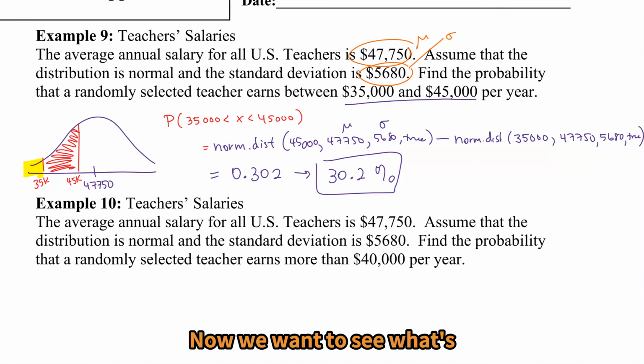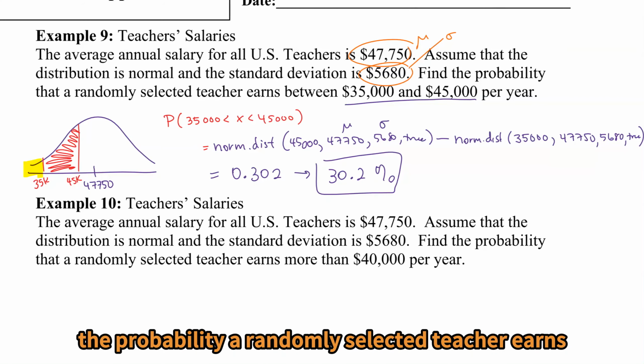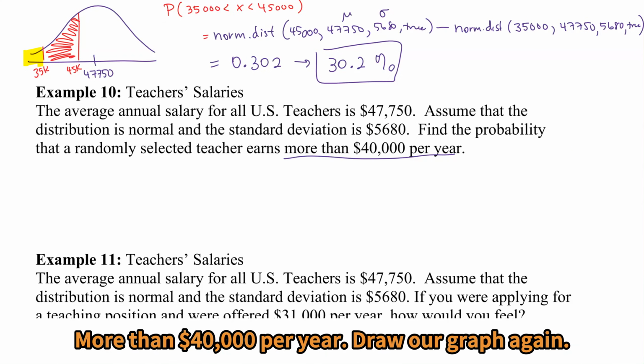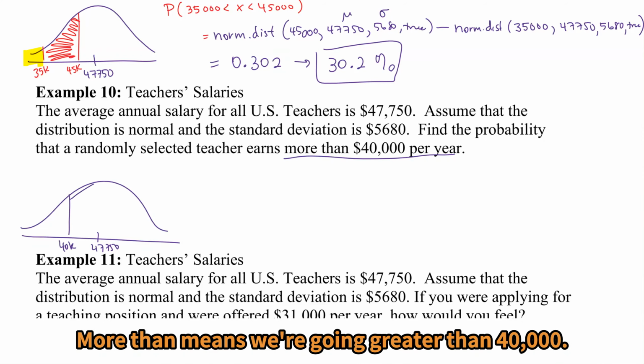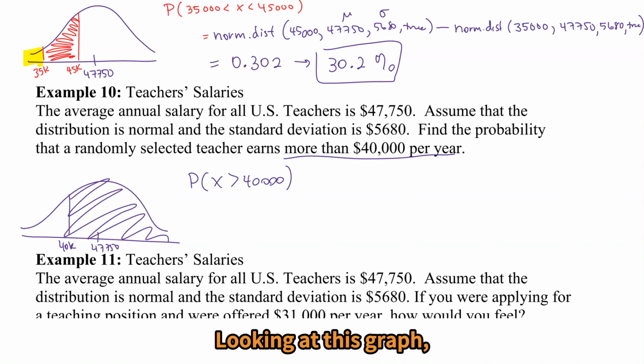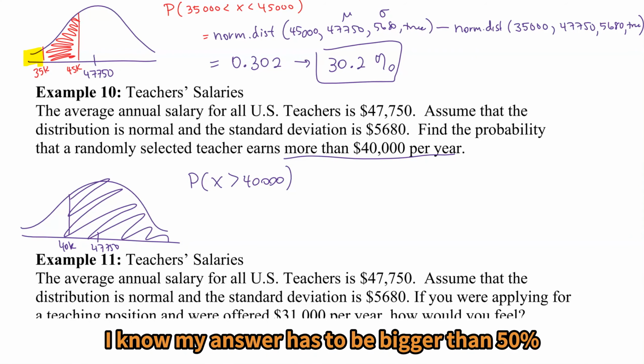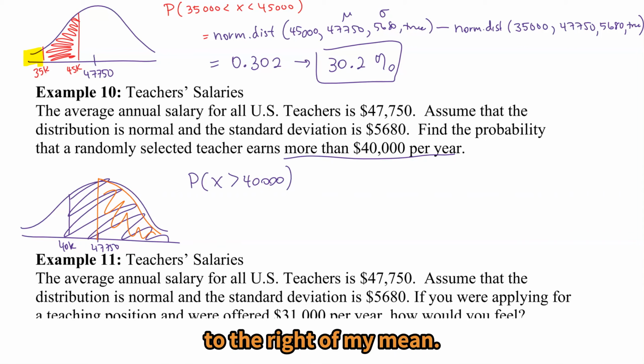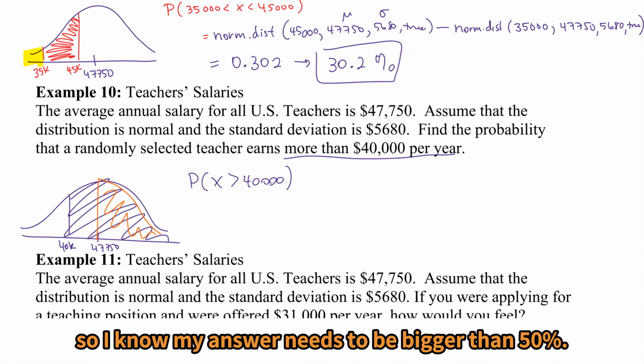Now we want to see what's the probability a randomly selected teacher earns more than $40,000 per year. More than $40,000 per year. Draw our graph again. More than means we're going greater than 40,000. Looking at this graph, I know my answer has to be bigger than 50% because 50% is already taken care of to the right of my mean.